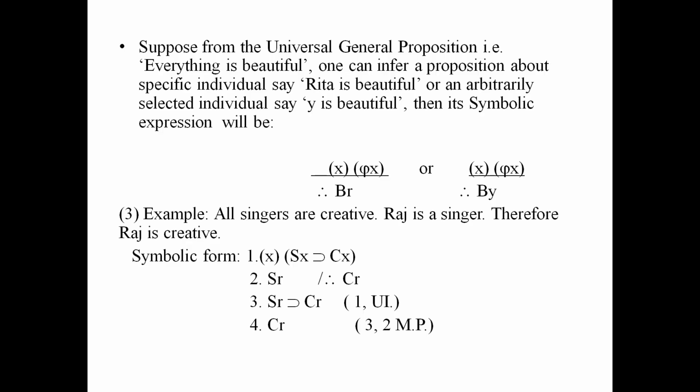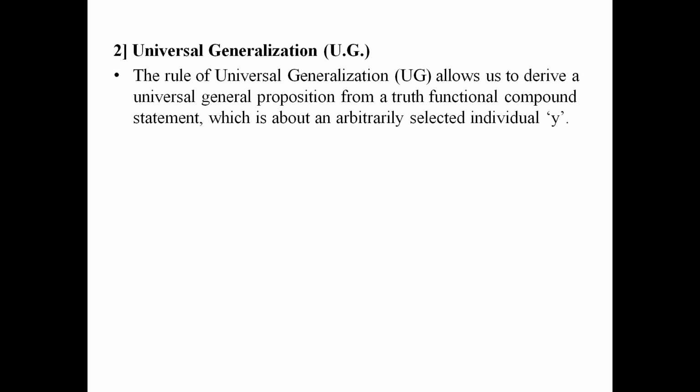Now we come to the second rule of quantification, that is universal generalization, UG. The rule of universal generalization UG allows us to derive a universal general proposition from a truth functional compound statement which is about an arbitrarily selected individual y.